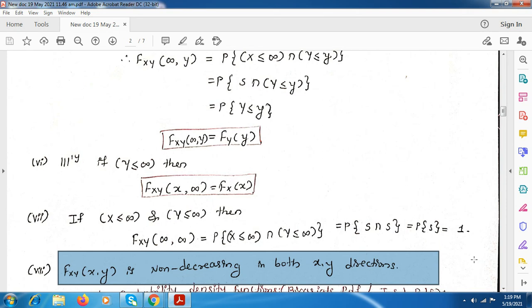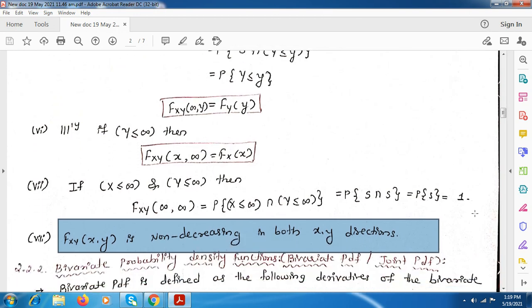0 ma'am. Okay. So when x is equal to infinity and y is kept as it is, what will be the CDF value? F y of y. Yes, correct. And if y is less than or equal to infinity, you have F x of x. So these are the properties for CDF.